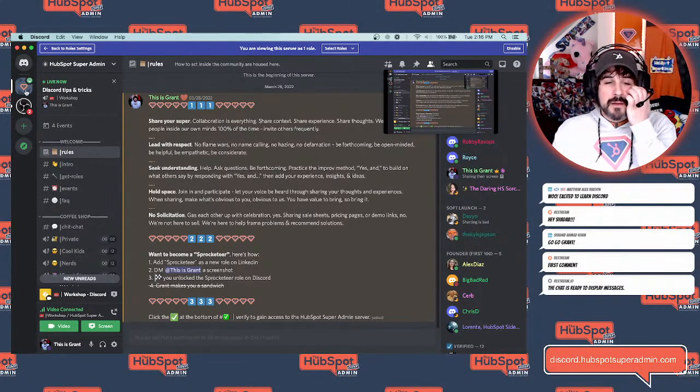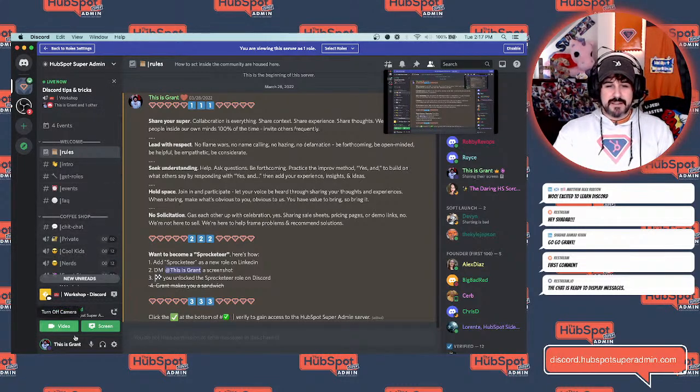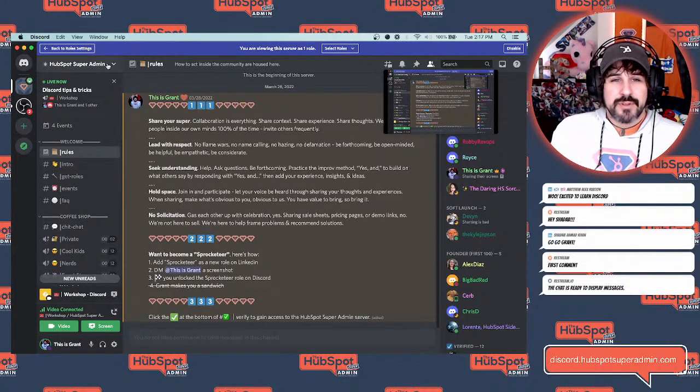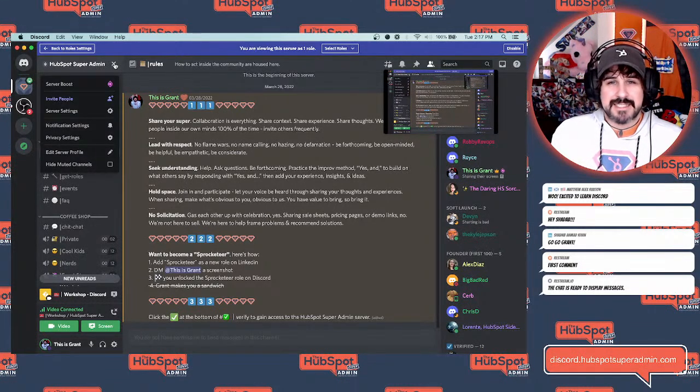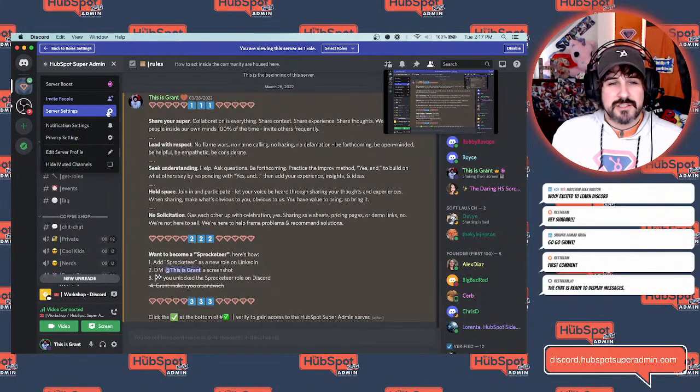The one to the right is where you'll do most of your navigation inside the HubSpot Super Admin community. Just know that there are static items at the top, there are channels in the middle and sections, and then there's some static items at the bottom I want to go over. Up at the top, you have some options and settings, basically. So I went up here to the very top and I clicked this drop down, and all of these settings are where you can jump into. Notifications are up here, privacy.